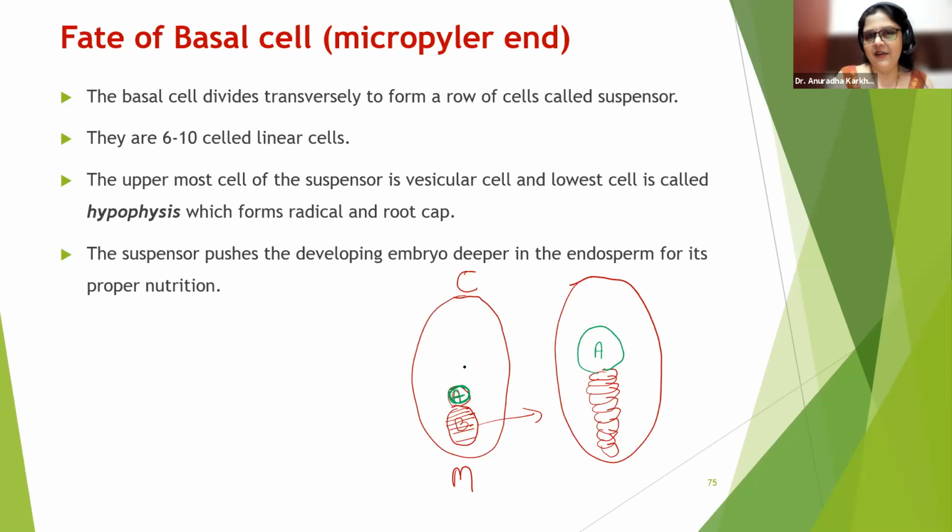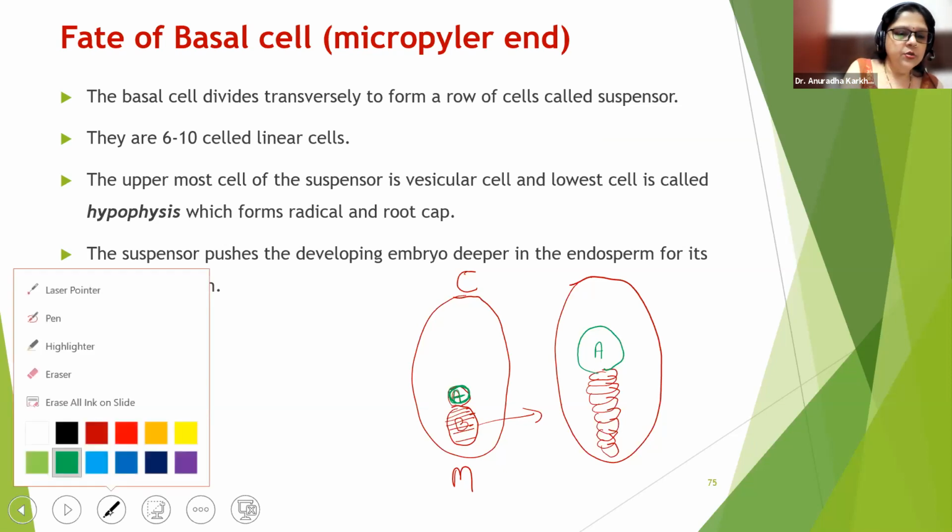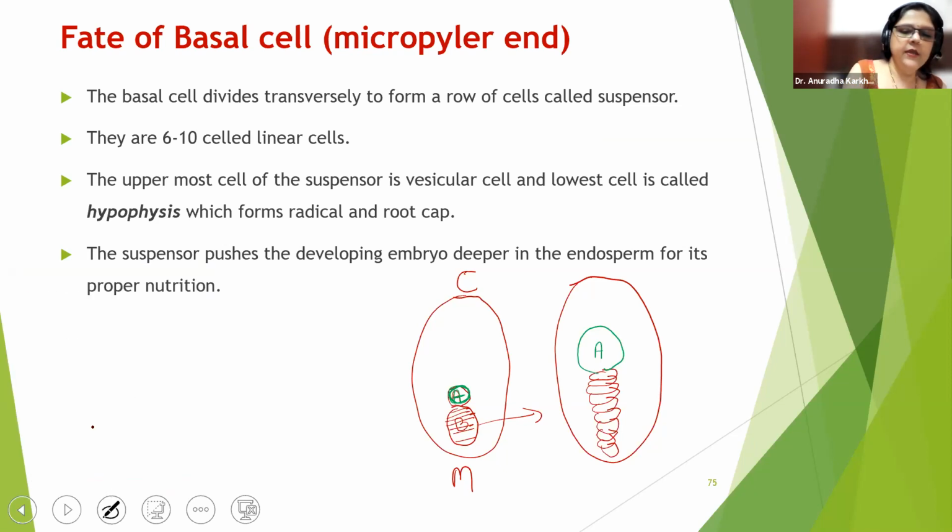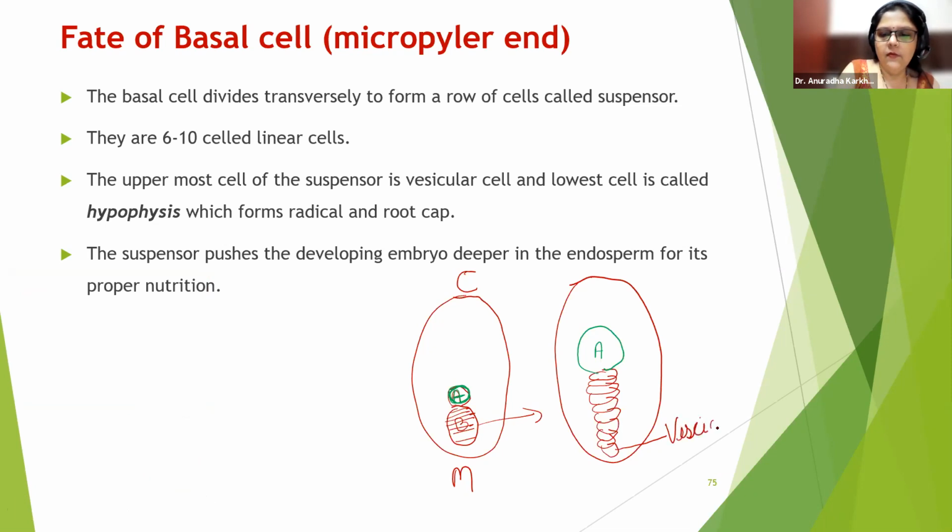Now please understand this. Try to understand. I'll of course make things better for you to understand. So this one is going to be called as vesicular cell. Okay, so this is called as what?